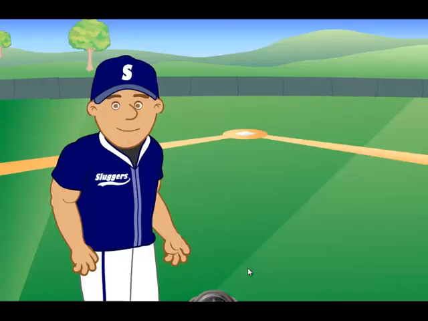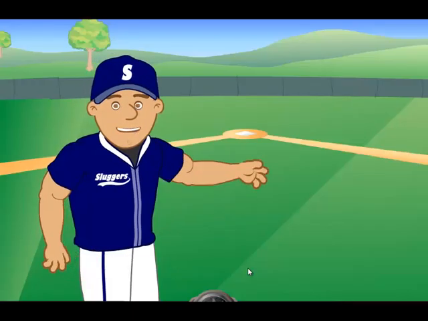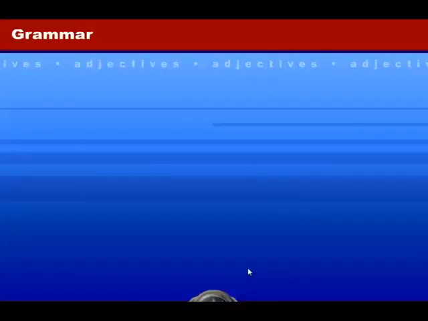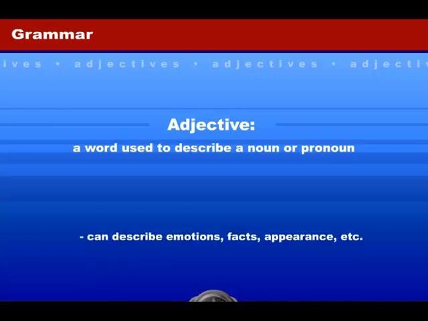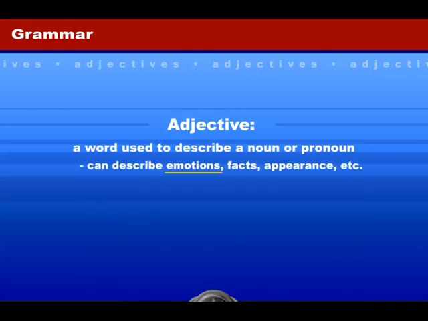Okay, now it's time to talk about adjectives. An adjective is a word that describes a noun or pronoun. It tells us details and gives us greater understanding of nouns and pronouns. Some of the things adjectives describe are emotions, facts, and physical descriptions, like the appearance of something.